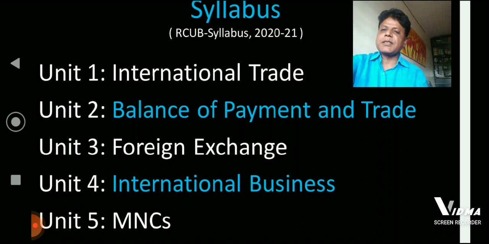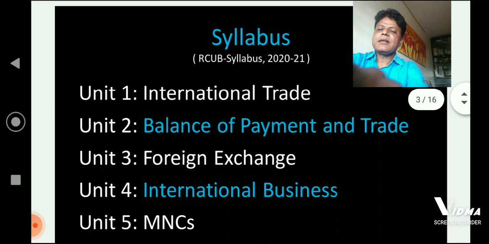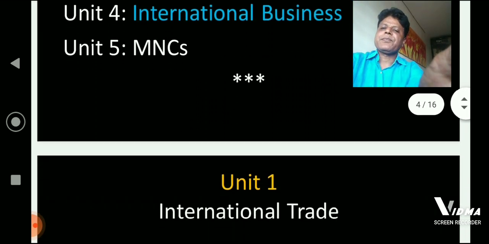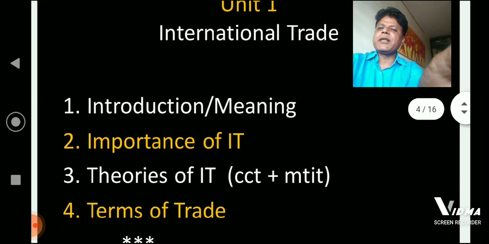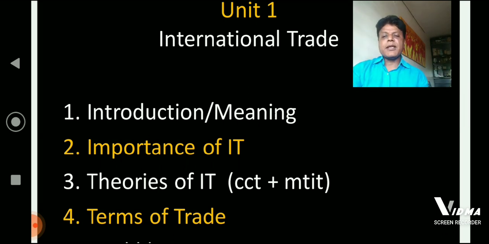Now, after knowing the syllabus, we'll go for the next slide, which speaks about unit number 1. First unit is international trade, and this unit has 4 important subtitles. First one is introduction and meaning. Second one, importance of international trade. Third one, theories of international trade.